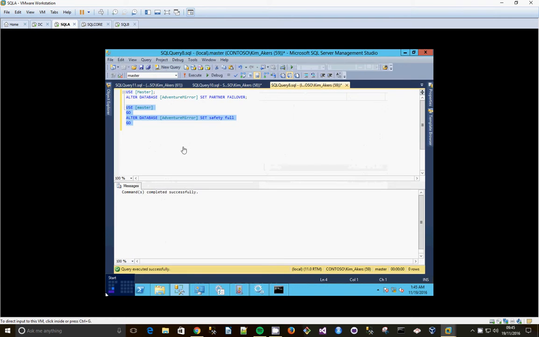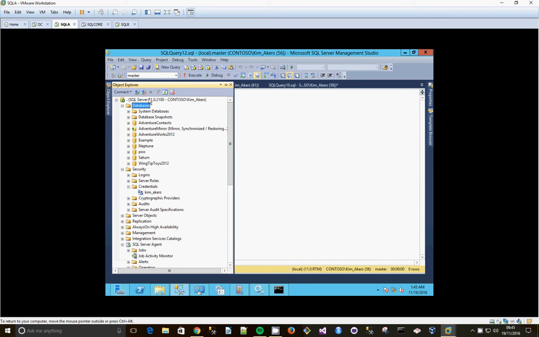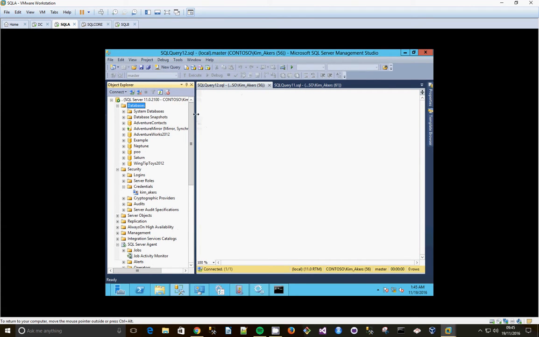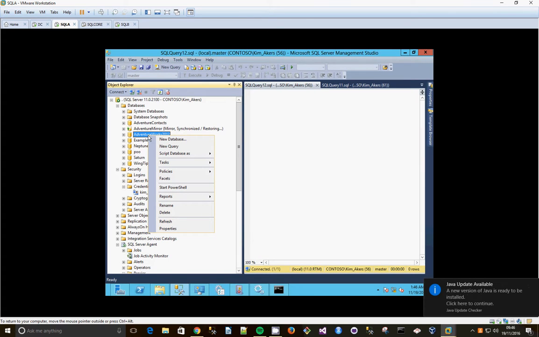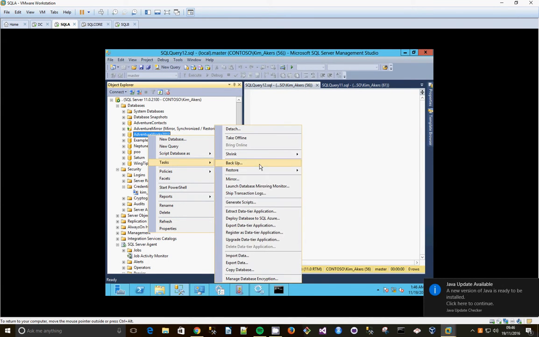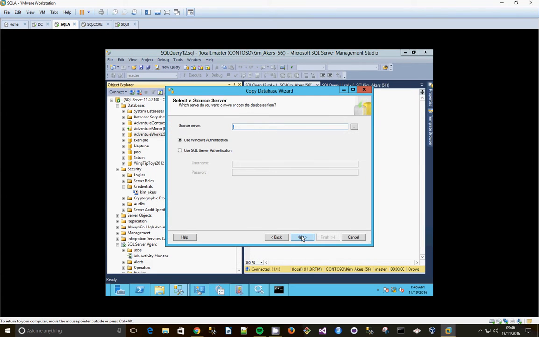We're going to go to our SQL A server. And actually we need to be in Management Studio, Object Explorer. We're going to create some databases that we're going to use for replication, and so we are going to create some copies of the AdventureWorks 2012, and we're going to have one for the snapshot replication and one for transactional replication. So go to Tasks, Copy Database, click Next, Next, and yeah, it's going to be on the same server.